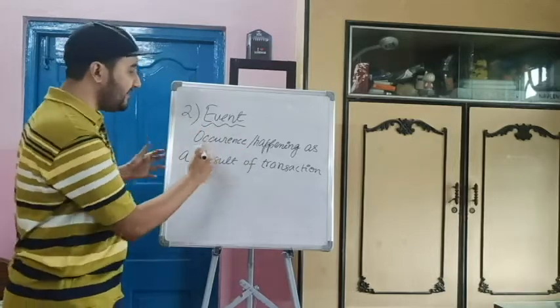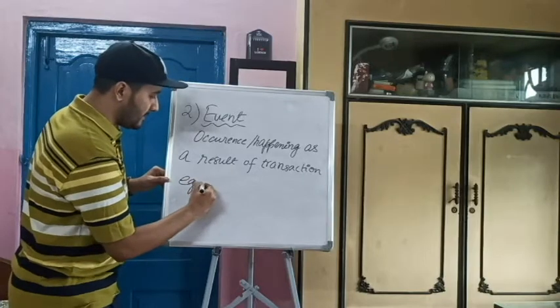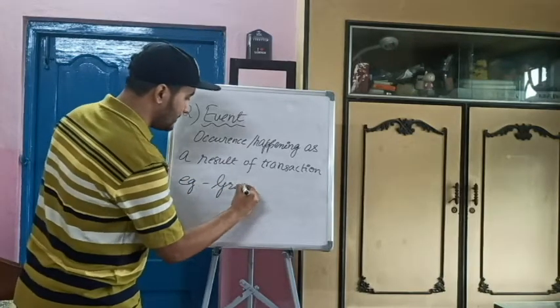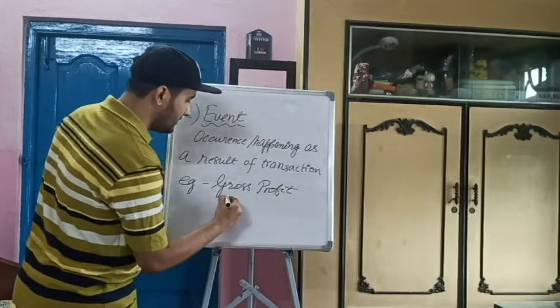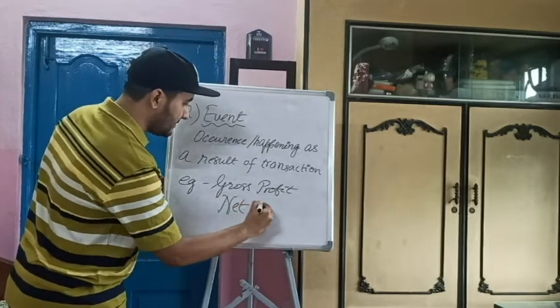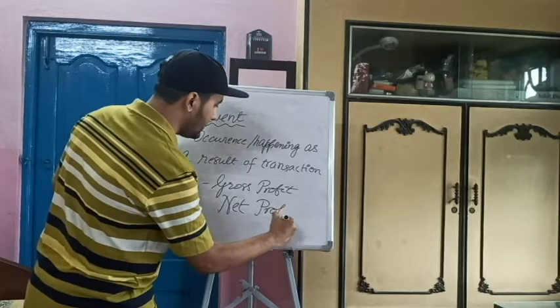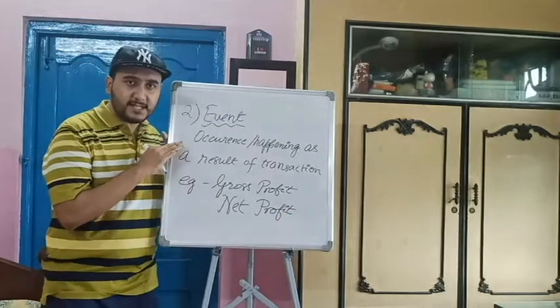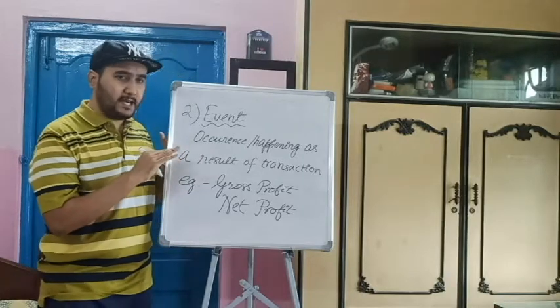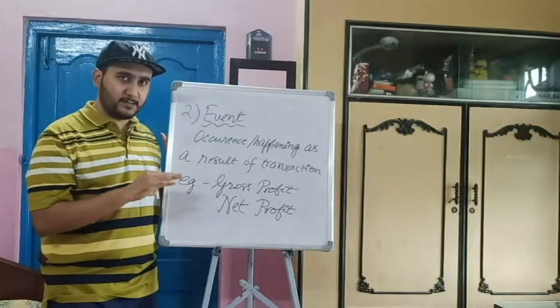So an example of event may be gross profit or net profit. So event is an occurrence or happening as a result of transaction. So that is an event.